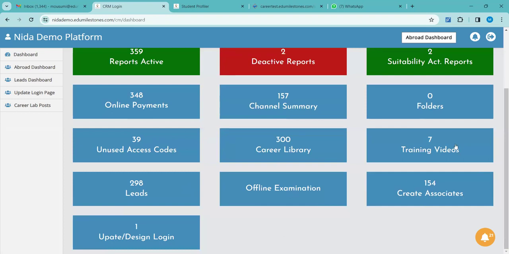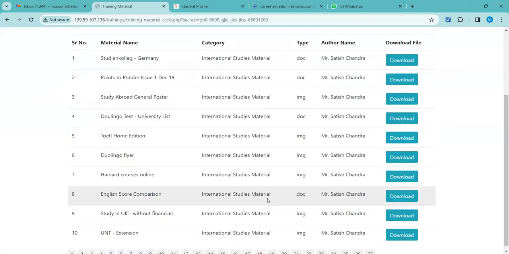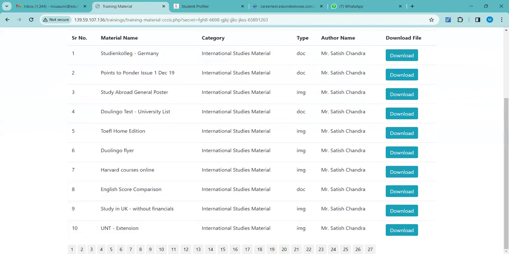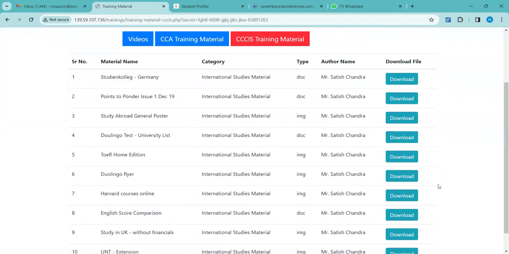Okay, let me just complete this part. This training videos, if everyone can see, right? If you get that, there are training materials, CCCIS training material, if you can see here. So here are various pages. There are up to 27 pages. This is just for your information. Here you can download this information.